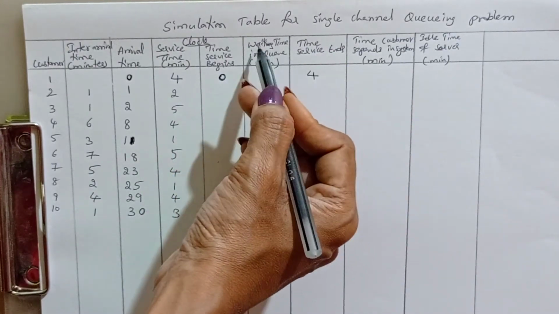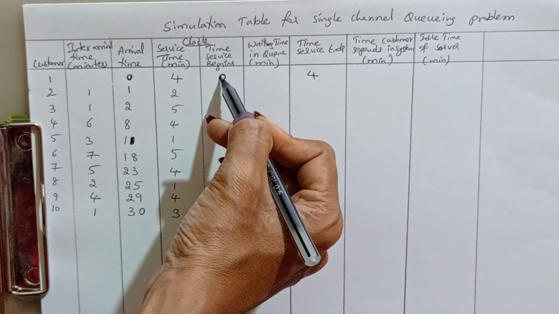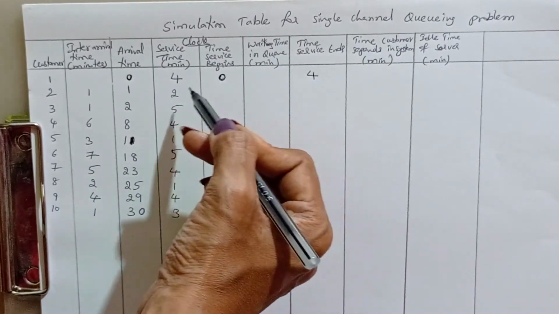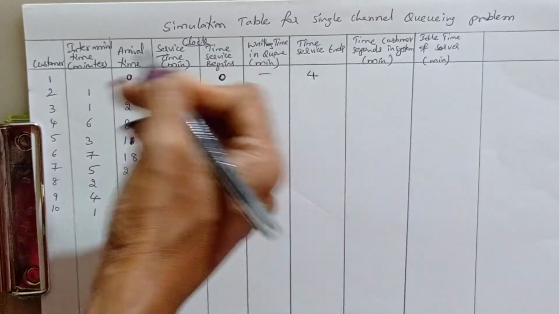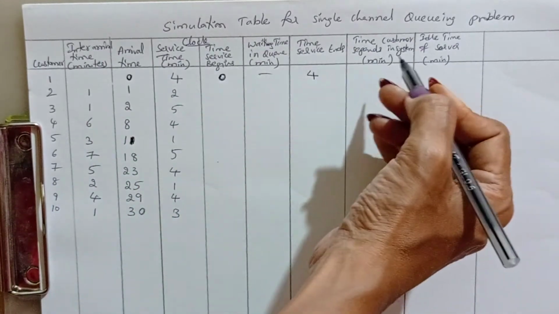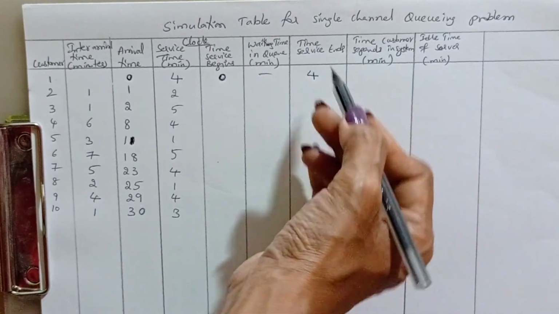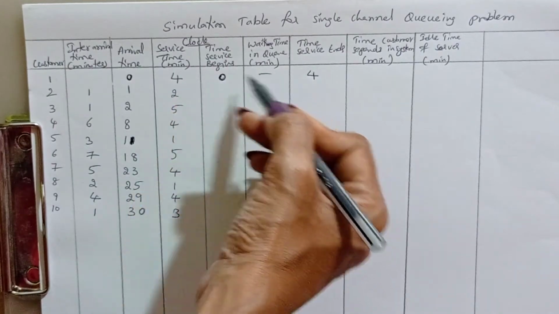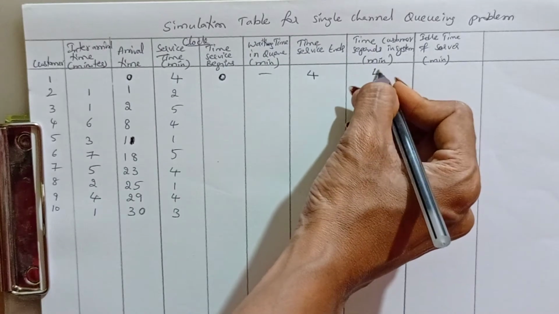Now what is this column? It is waiting time in a queue. Okay, service begins. If suppose one more customer is arriving at the same time, then they will be waiting. But here at clock time 0, only one customer will be in the system. So no waiting time, and he completes at clock time 4. Now we'll see the next column. Time the customer spends in a system is nothing but waiting plus how much time he is getting the service. No waiting, only the service time is 4. So as it is, you need to write 4.